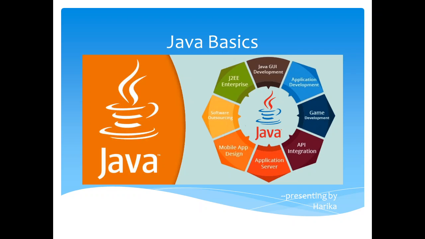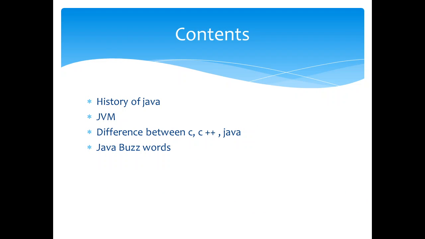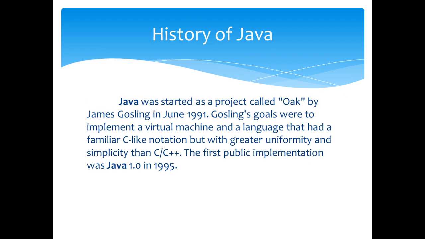Let's get started with the actual content of this video. This is the agenda of today's topic. We are going to discuss the history of Java, how Java came into existence, what is meant by the JVM, the Java Virtual Machine, and what the differences are between C programming, C++ and Java. We are majorly using C++ and Java programming, and finally the Java buzzwords, which are nothing but the Java features.